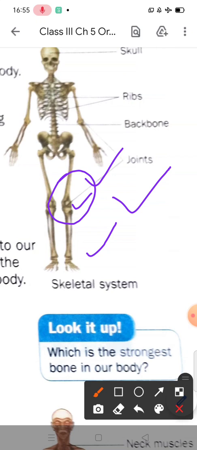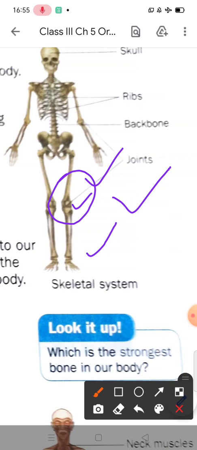And do you know how many bones are present in an adult body? Yes, 206. And what is the function of the joint? It helps in movement. A joint helps us move our body in different directions.